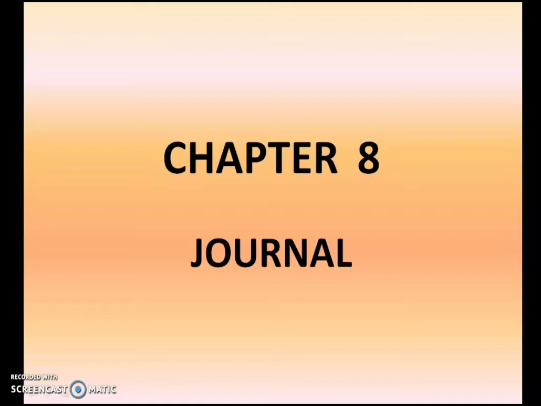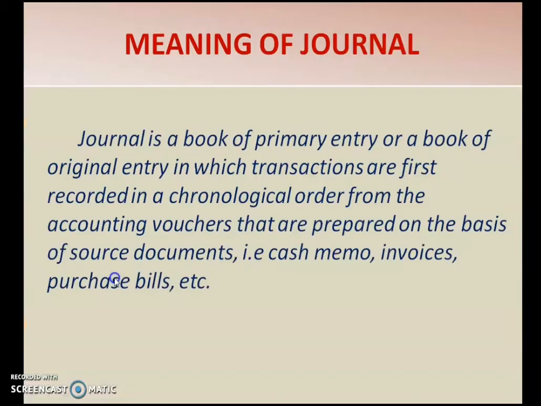Children, today we are going to discuss a new chapter, chapter 8, that is journal. So let us first of all see the meaning of journal. Journal is a book of primary entry or a book of original entry in which transactions are first recorded in a chronological order from the accounting vouchers that are prepared on the basis of source documents, that is cash memo, invoices, bill, purchase bill, etc.